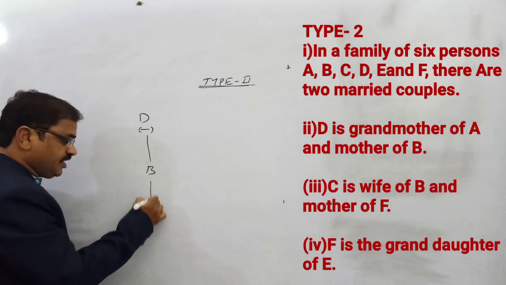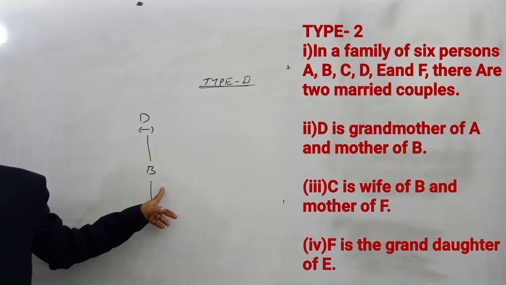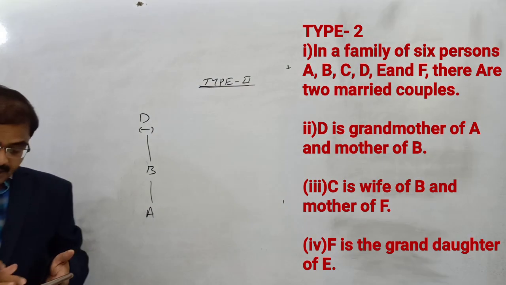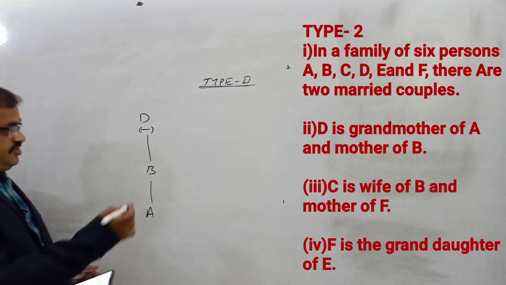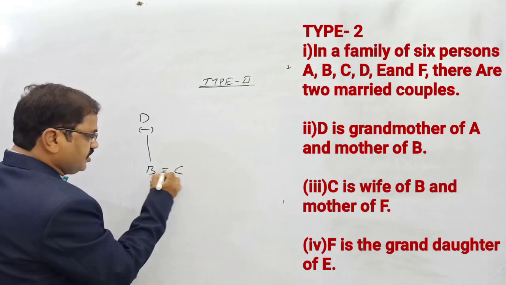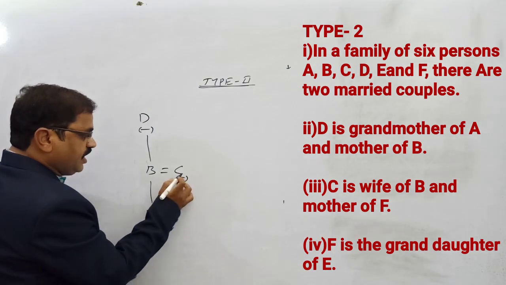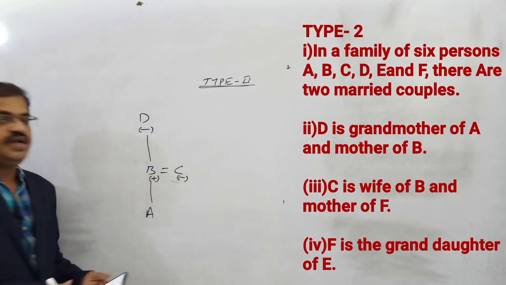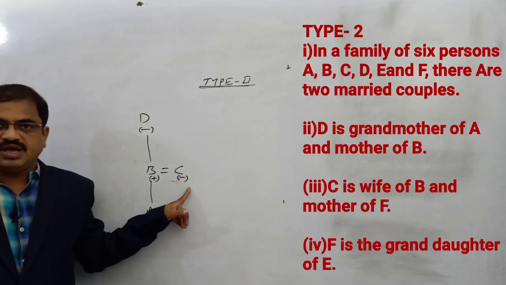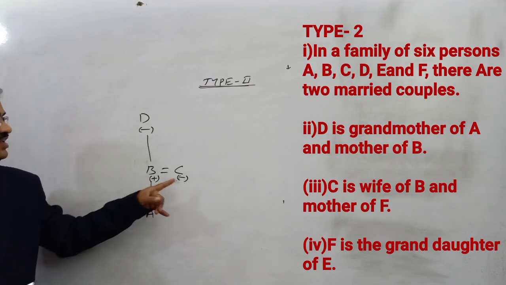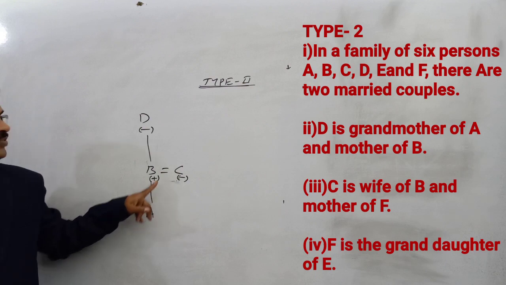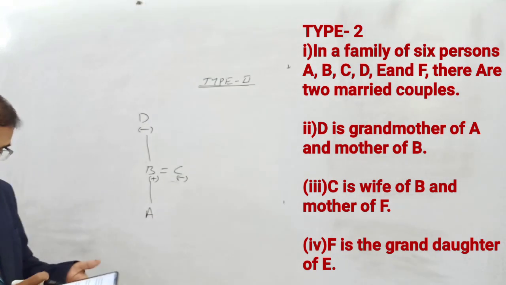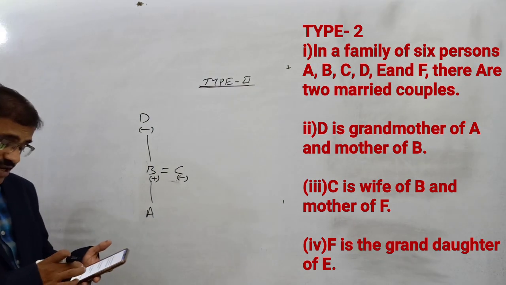But we don't know the sex of B and A. We have to wait, then we can decide it. Next, C is the wife of B. Whenever C becomes the wife, B automatically becomes the male, because a female member should have a male member as husband. That is why C is the wife of B, so B is the male member and C is the female member.